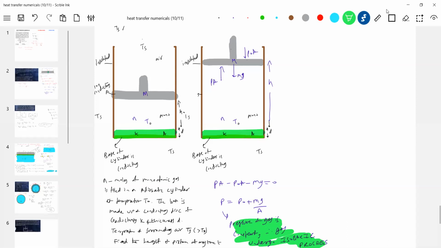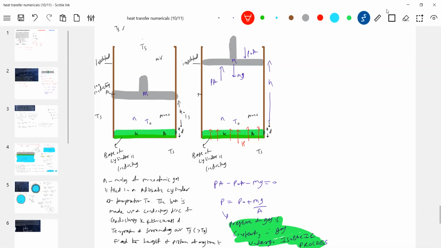Okay, now let's get into the method. So tell me, from where will the heat flow? The heat will flow through the base, from the bottom of the cylinder. The base is conducting, and this heat will be absorbed by the gas, and the gas will expand. It will undergo an isobaric process.